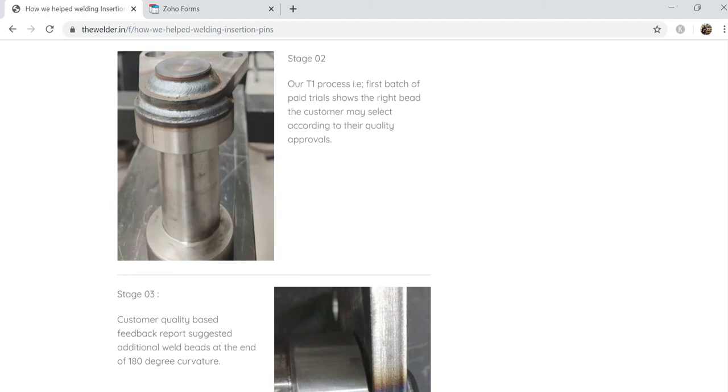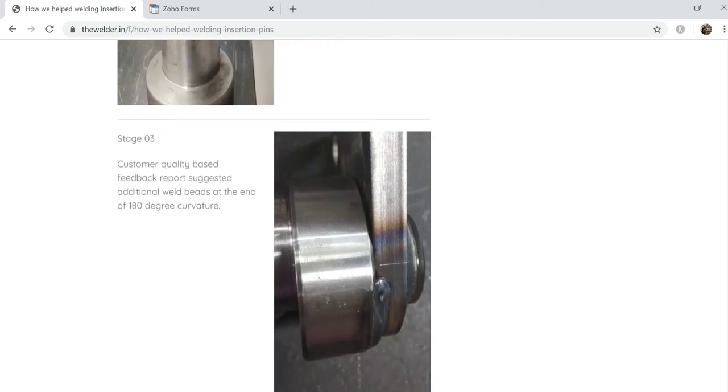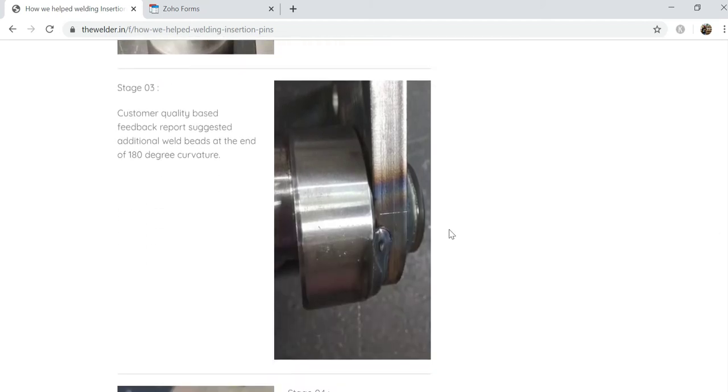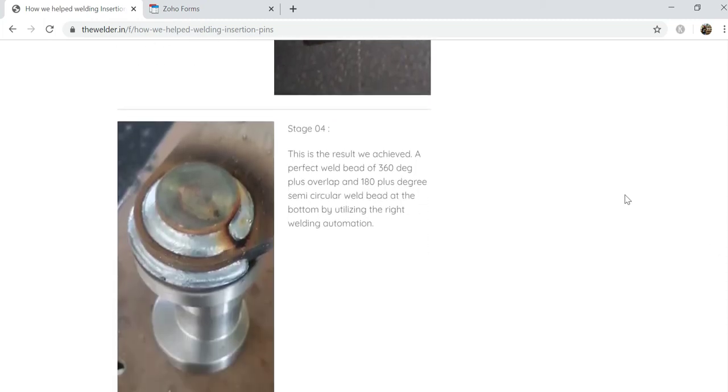Once this finish was done, we sent these components back to the customer. The customer's quality department asked us to complete the portion of weld here. If you see, it's exactly at 180. They wanted a little bit of overlap and they marked the component where they want the overlap to occur. So we did it again with T2. We set this parameter and started production.